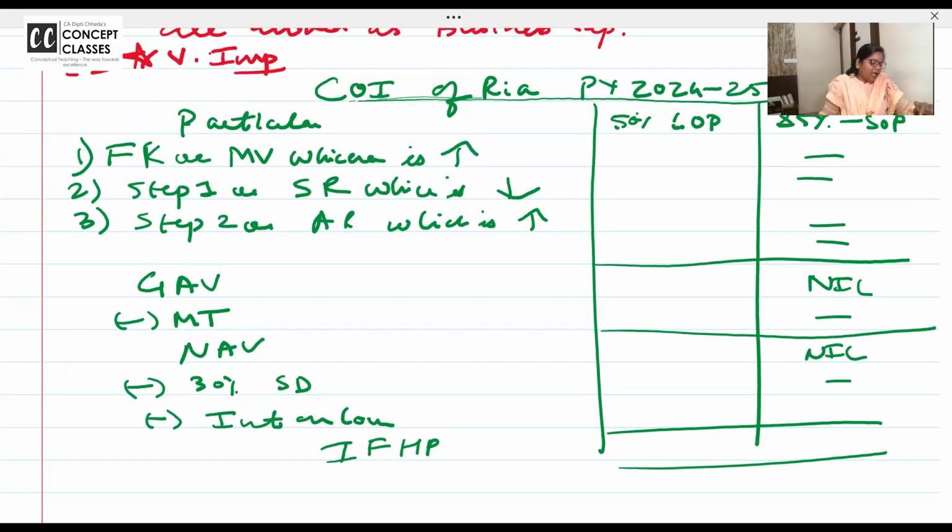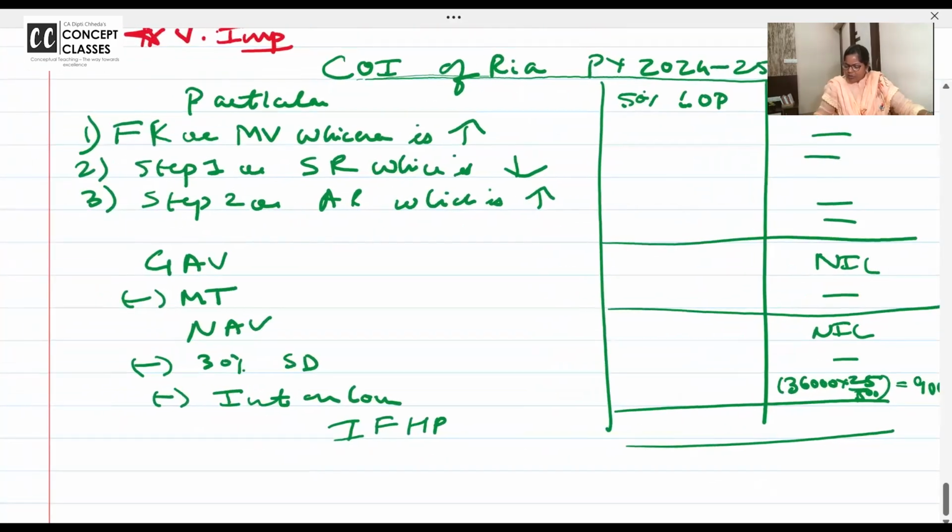Interest on capital borrowed is 36,000. So 36,000 ka 25%. 4 9s are 36, na? 9,000. 1/4. 9,000.